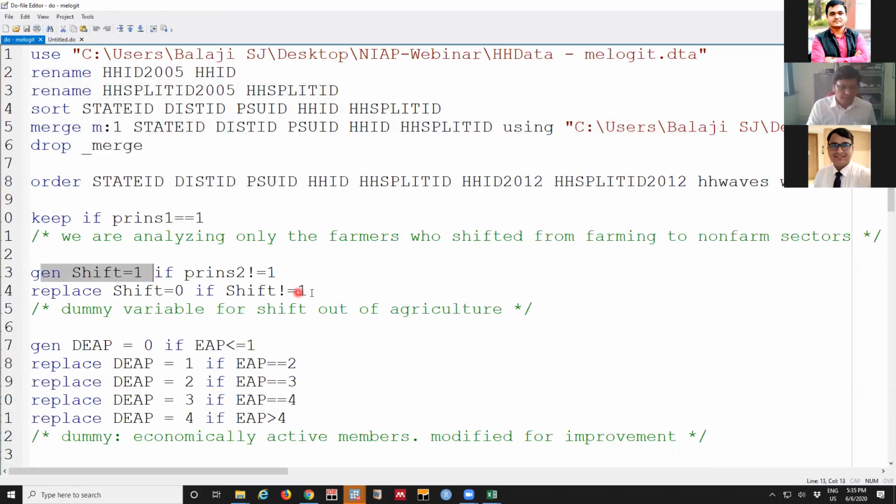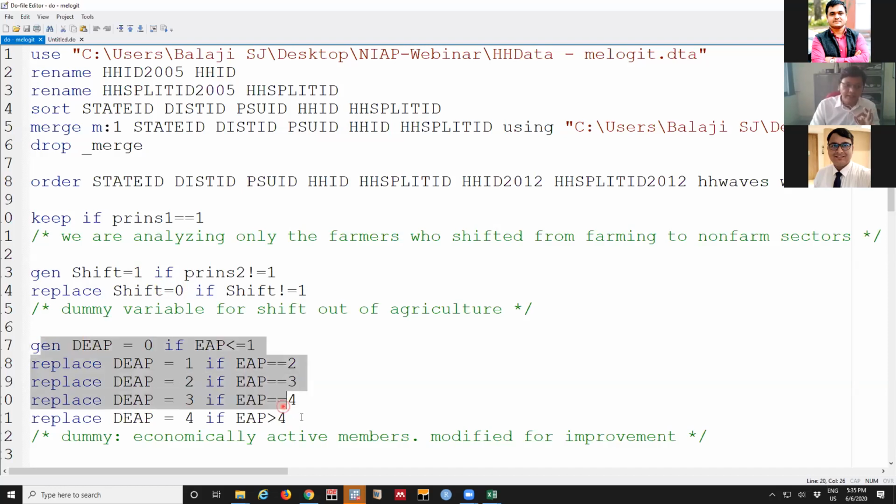And this is the variable that looks into the tracing part. Here, what we are writing is gen, for generate. We are generating a variable. Shift is the variable where the values are stored. One is, if principal income source is not equal to 1. In this variable, what we are saying is, in these two years, if the principal income source is agriculture, it reflects he is still remaining as a farmer. So for him, we are giving the value 1. And if he is moving from agriculture to some other occupation, we are coding it as 0, and that's it.